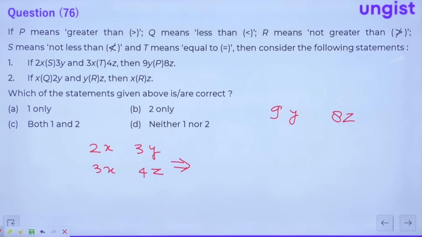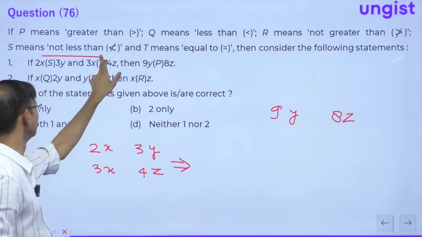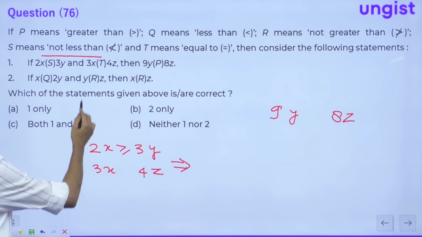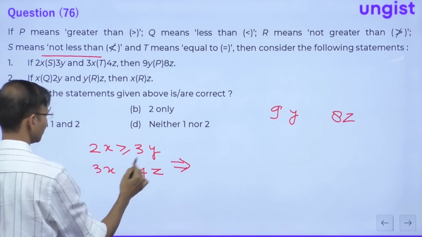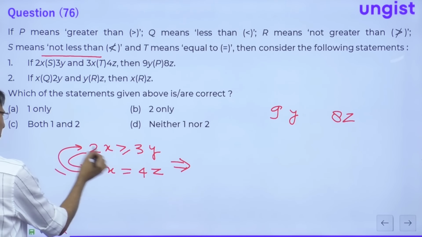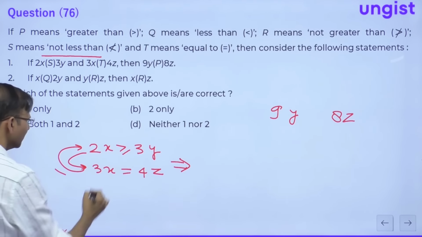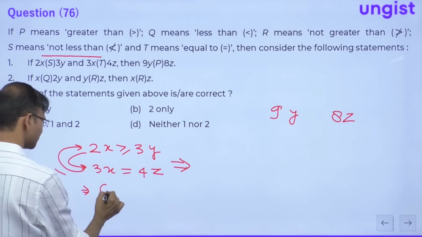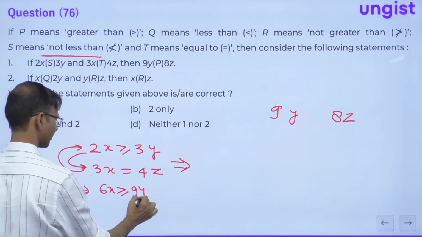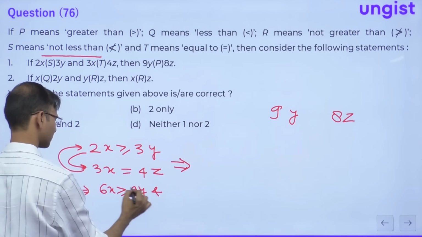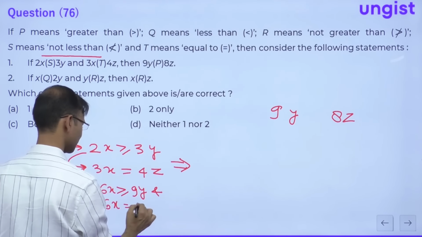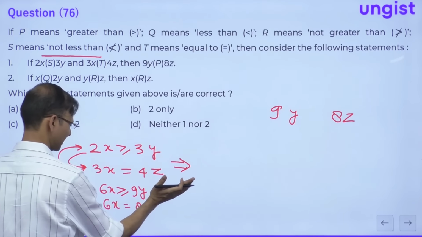S means what? S means not less than. Not less than means greater than or equal to. And T means equal to. Now everybody, just try to make this the same. So multiply by 3 here, multiply by 2 here. So this is what? 6x is greater than or equal to 9y, multiplying by 3, and 6x is equal to 8z, right?